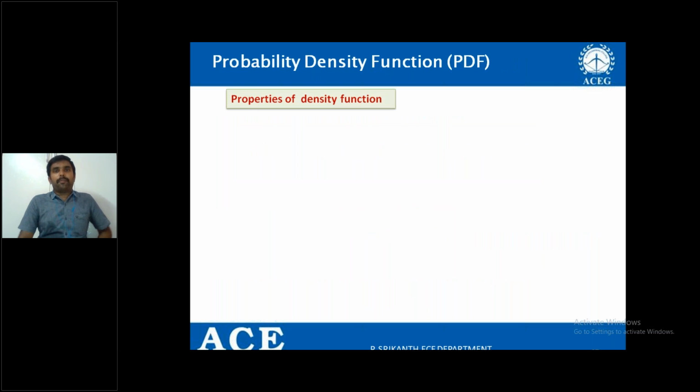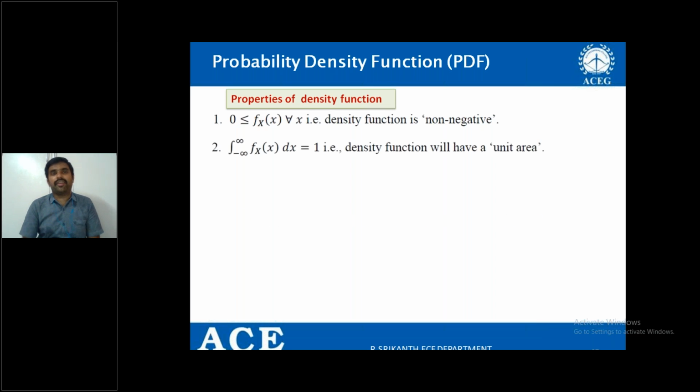And we do have the properties for the probability density function. First property, always the density function fx of x is a non-negative function. Always it is non-negative for all x, right?